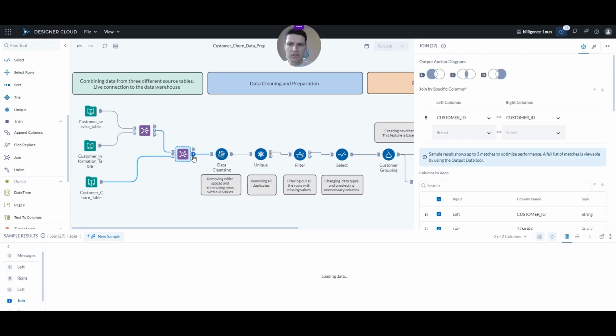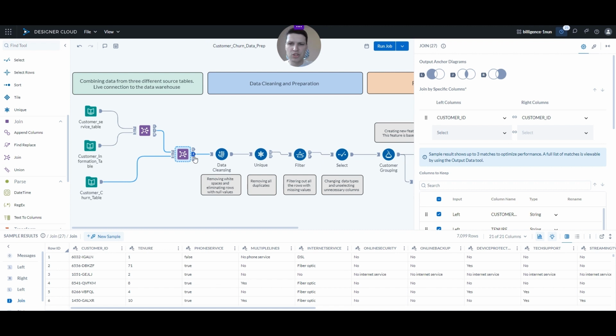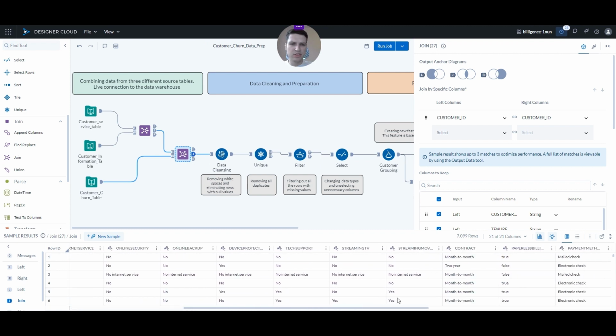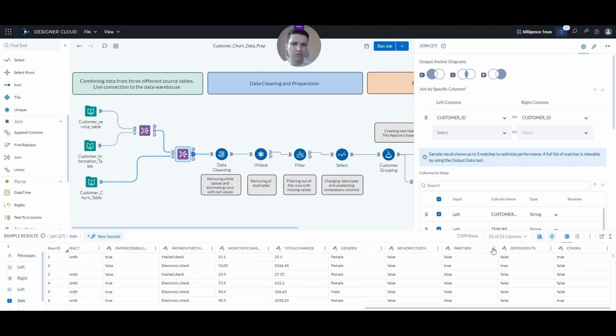We can click on this output anchor to see the data set as it looks coming out of this join tool, and we can see that now we have our customers with their services, with their additional information about gender, whether they have partners, dependents, etc., and whether they are still with us or not. So now is the time when we actually want to clean the data and prepare it to the right shape so that we can feed it into the machine learning application.